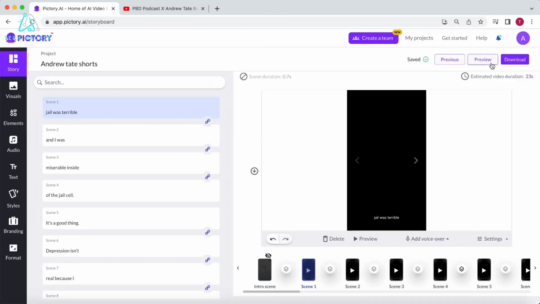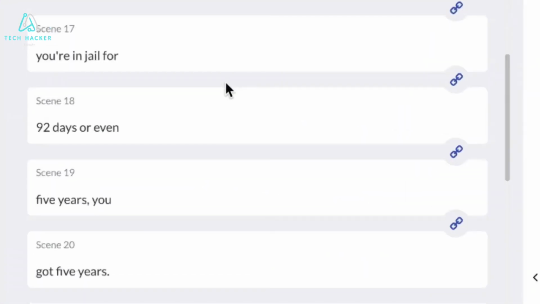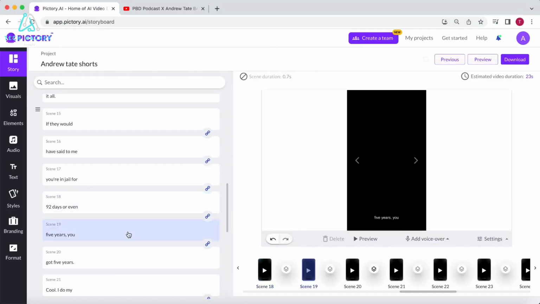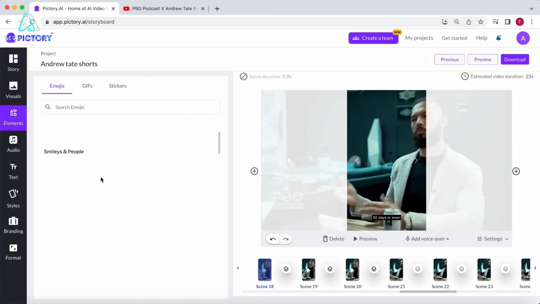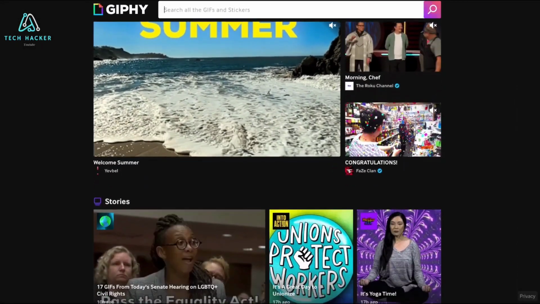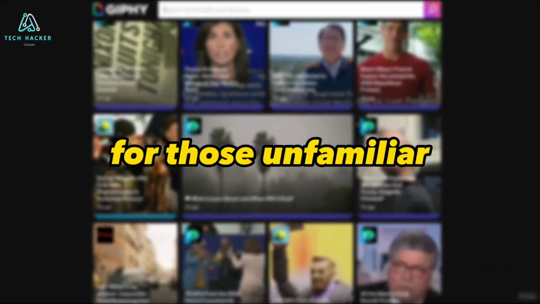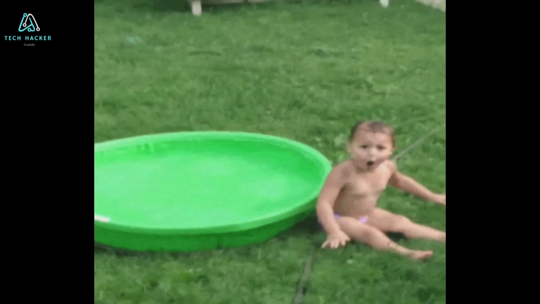Let's add some B-roll footage. For this part, I have something special in mind. They talk about Andrew potentially being in jail for days or even years. I will unlink these parts, but instead of going to visuals, I will go to elements. Here you can choose from all common emojis, various stickers, and even GIFs. Pictory has collaborated with Giphy, the largest online database of GIFs. For those unfamiliar, GIFs are short looping videos like this one and this one. Well, you get the point.